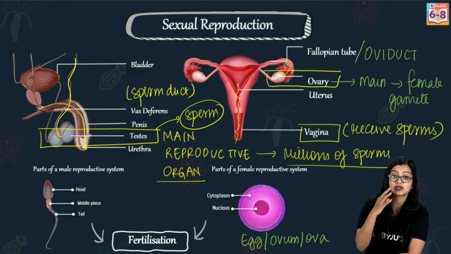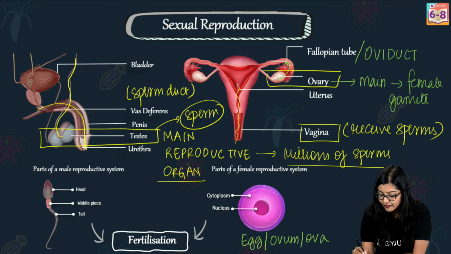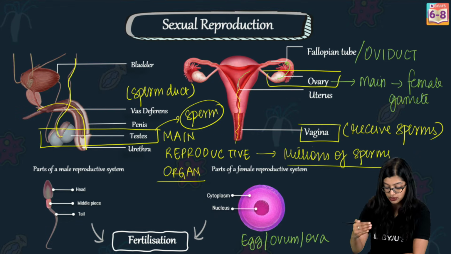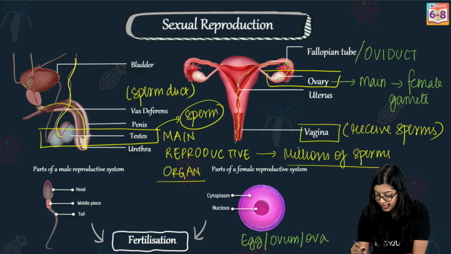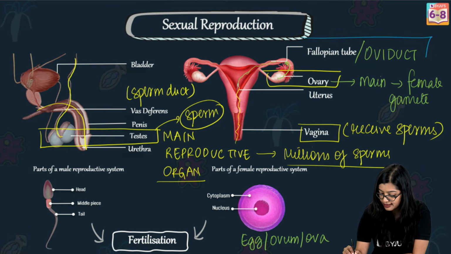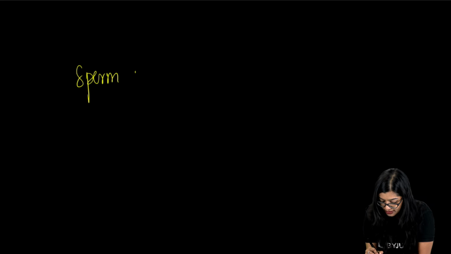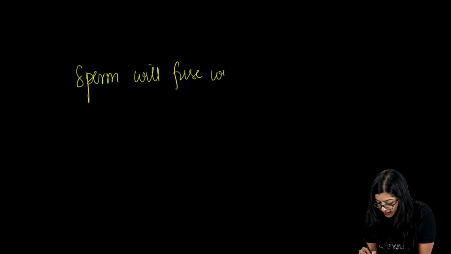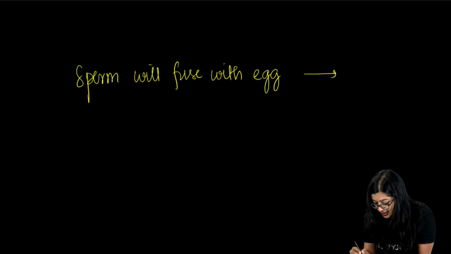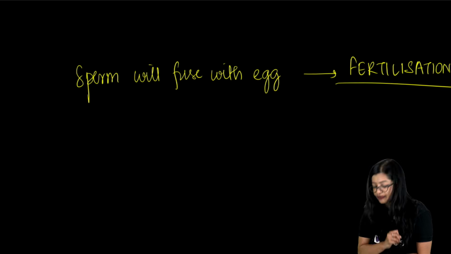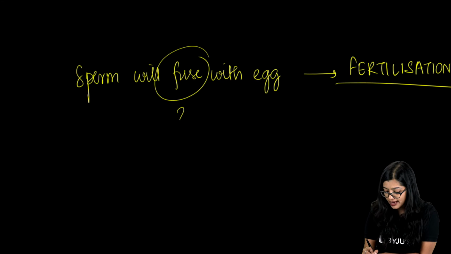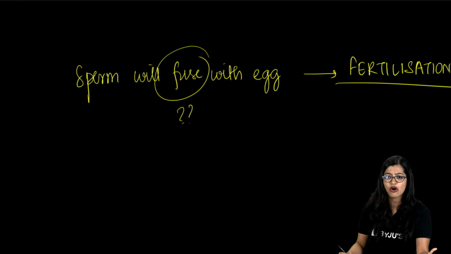Now, if the sperms enter around the time when the egg is released, the sperms will move up through the vagina to the uterus, and then reach the oviduct. In the oviduct, we observe that there is fusion, right? Which means that the sperm, which is the male gamete, will fuse with the egg, okay? This process of fusion is what we understand as fertilization. Now, it's important to understand why this fusion is taking place. What is the need for fusion?